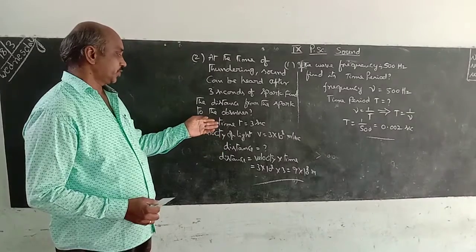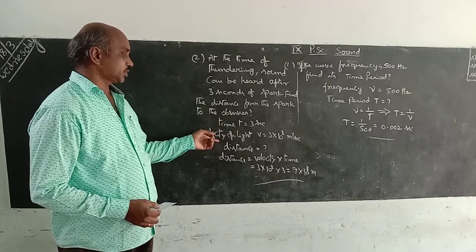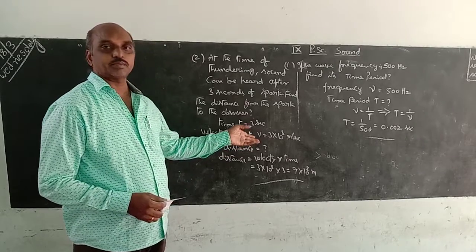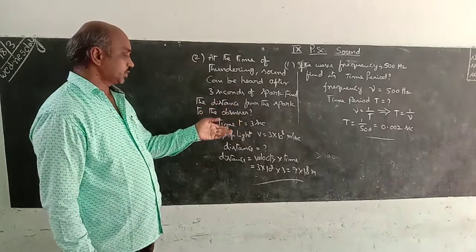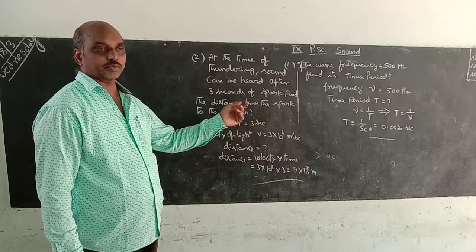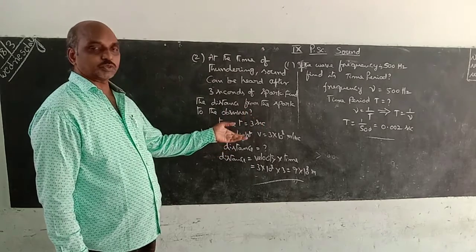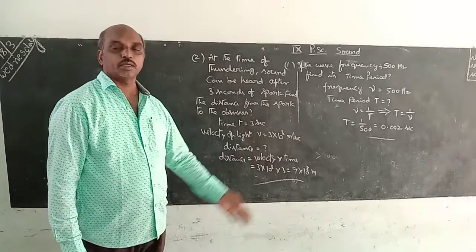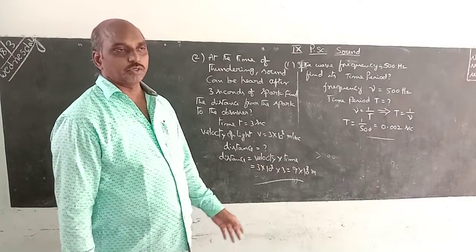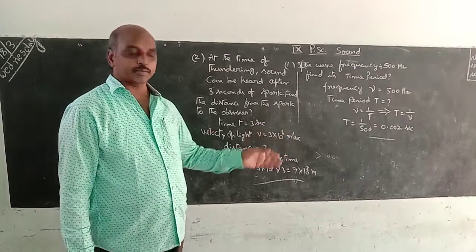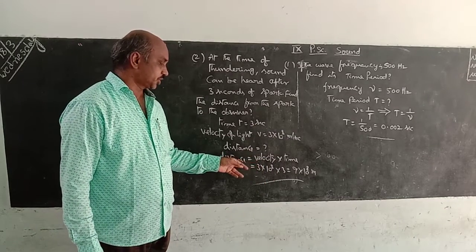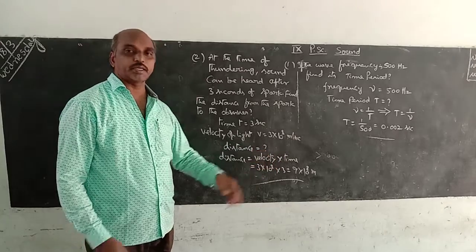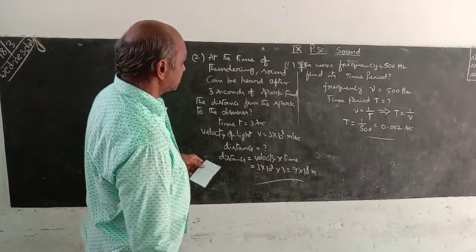So you find first time T is equal to 3 seconds, velocity of light V is equal to 3 into 10 power 8 meters per second. That is not given, but you can write directly. Velocity of light means 3 into 10 power 8 meters per second. Distance means displacement, you have to find out distance is equal to velocity into time. Already you know velocity is equal to displacement by time or distance by time. In the same way, distance is equal to velocity into time. So 3 into 10 power 8 into 3, that is 9 into 10 power 8 meters.